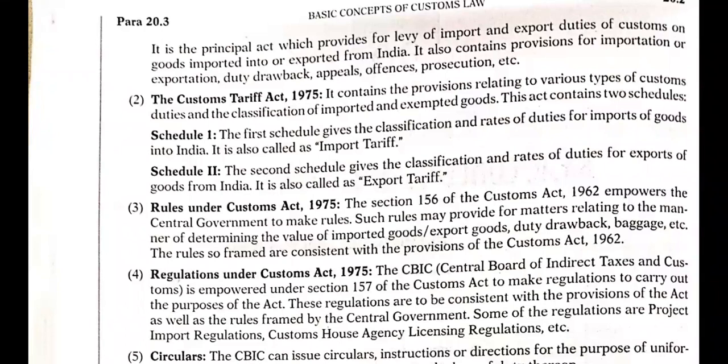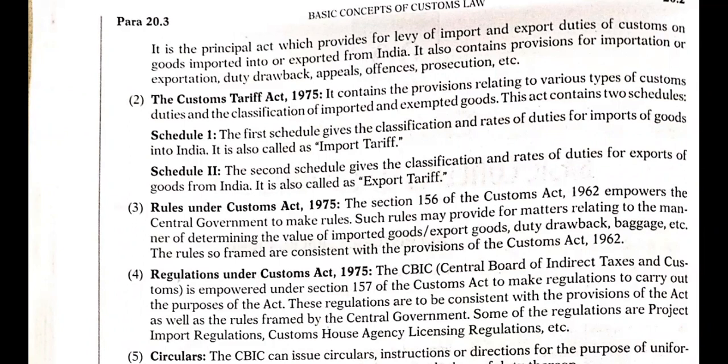So for that, the government has provided a different kind of instrument, called rules under the Customs Act. So these are additional rules also. It can be due to import, export, drawback, baggage, etc. What are the rules? Additionally, you have to follow them. Those are laid down under the rules under the Customs Act.